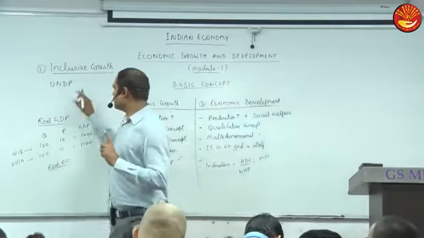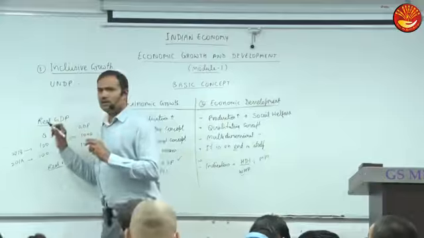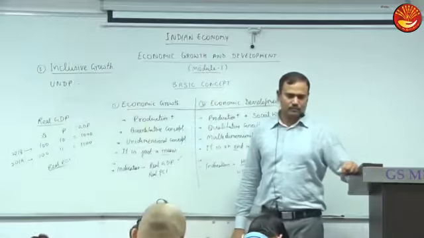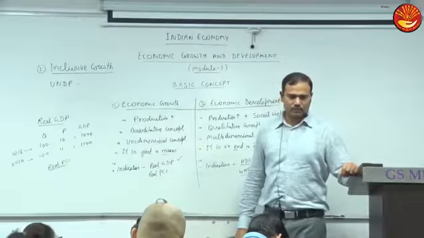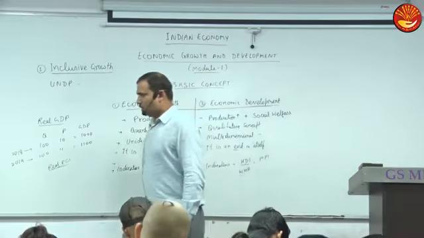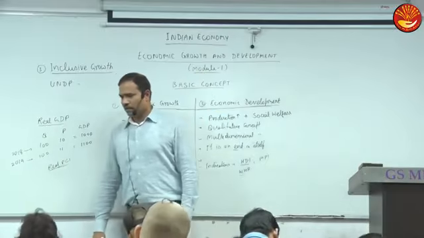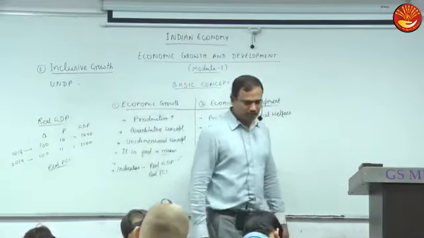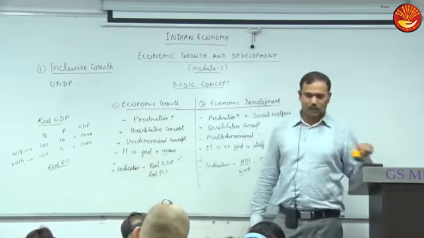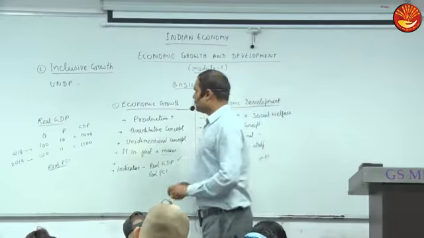The United Nations Development Program defined it as, in inverted commas, it is a process as well as an outcome